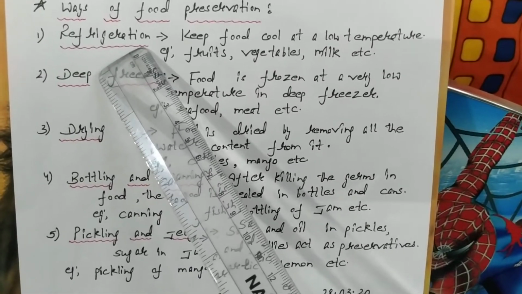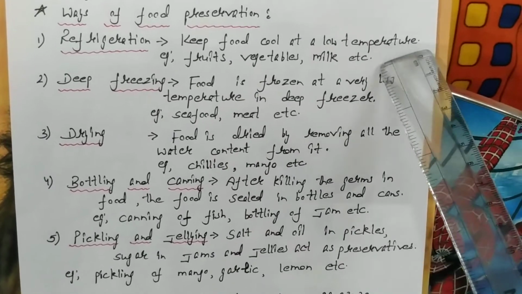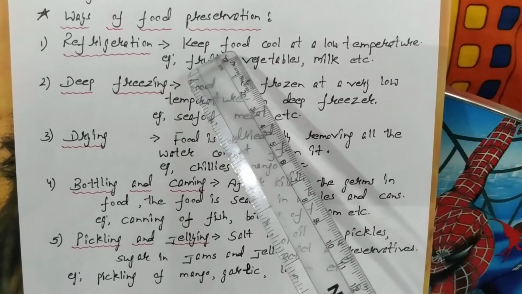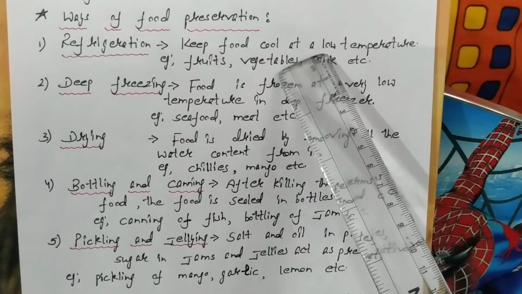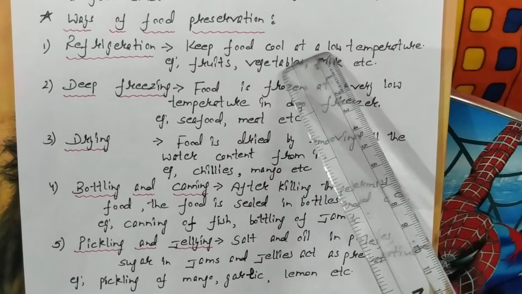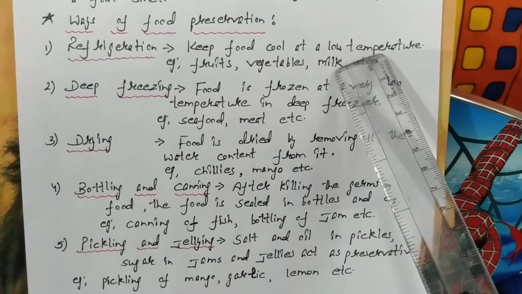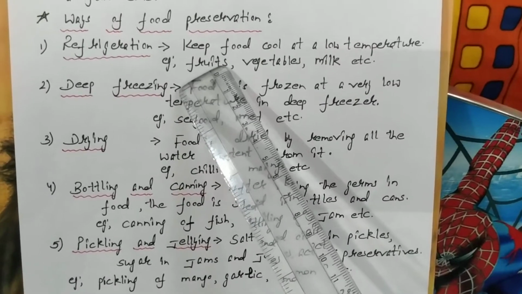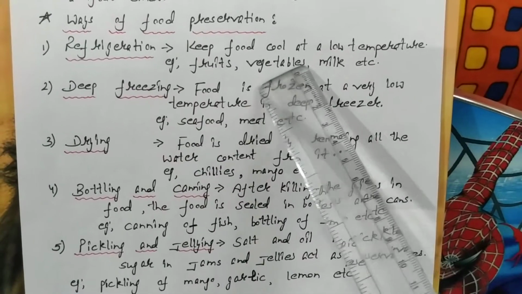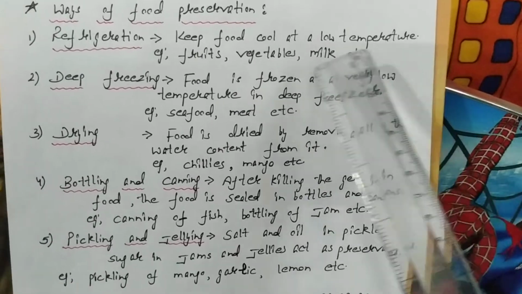So there are 5 methods of food preservation I discussed with you. First, refrigeration. To keep the food cool at a low temperature. And where do you find the low temperature? Inside your fridge or refrigerator. For example, usually you keep fruit, vegetables, milk and cooked food inside your fridge.